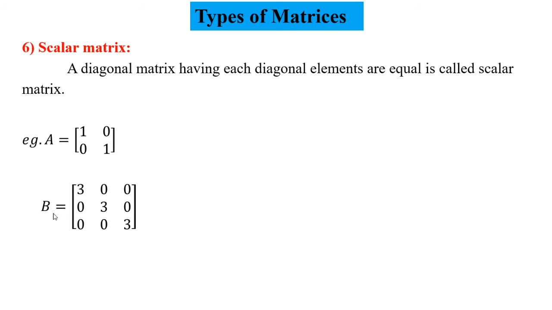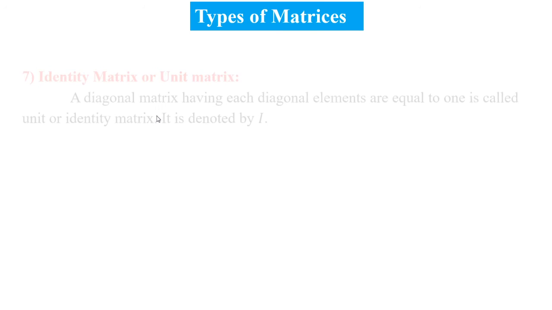Let us see example number 2. B has the elements 3, 0, 0, 0, 3, 0 and 0, 0, 3. The diagonal elements are the same and the non-diagonal elements are 0. So this type of matrix is known as a scalar matrix. Here also the diagonal elements are 1 and the non-diagonal elements are 0. There the diagonal elements are 3 and the non-diagonal elements are 0. So such types of matrices are known as scalar matrices.